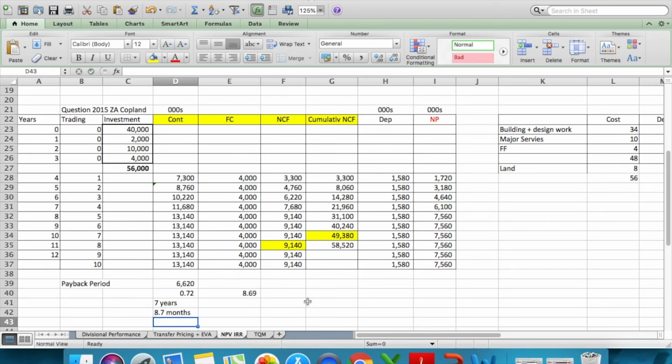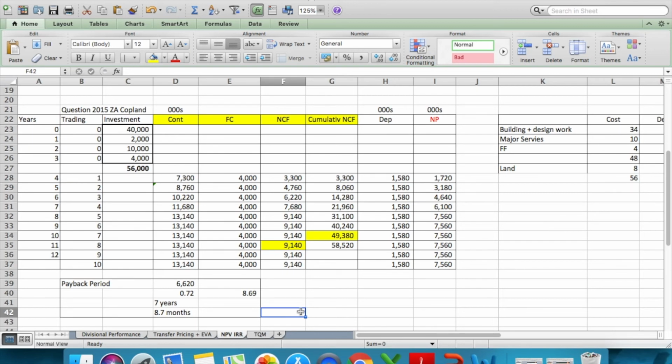So that means that if our payback is within the 10-year cycle, that means that we're going to recover our investment within our 10 years of trading cycle, which is a good thing. But if we could have earned our payback period earlier, that would have been even better. So since our payback lies within the trading, that means that our overall NPV will also be positive, and our accounting rate of return might be better than the cost of capital. So a payback period actually gives us the clue to what our future answers of ARR and NPV would be,